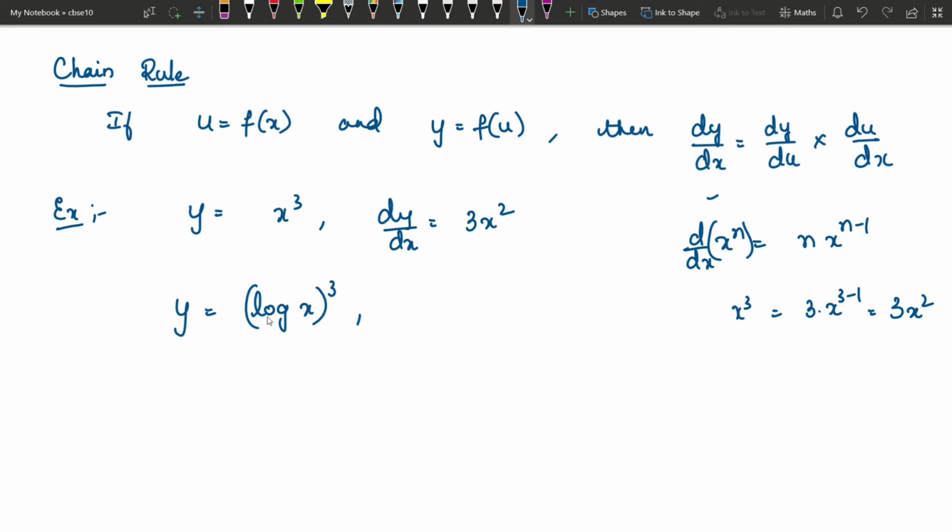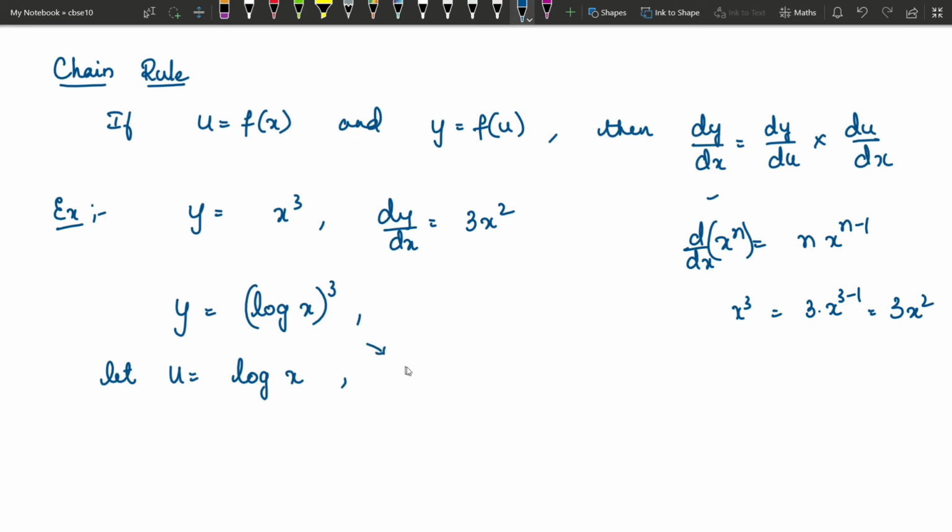When you have a function upon a function, then to find dy by dx, we will first make an assumption. Every time you don't have to make the assumption. I am just telling you what is this u equals f of x and y equals f of u. But while solving, it is not mandatory to do it. This is called the substitution method. Here I will write let u is equal to log x.